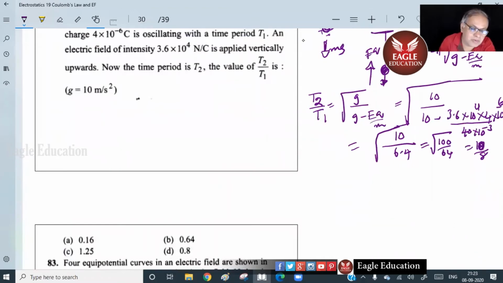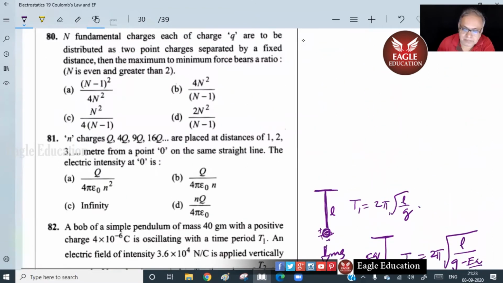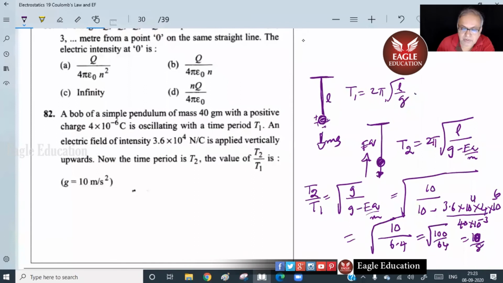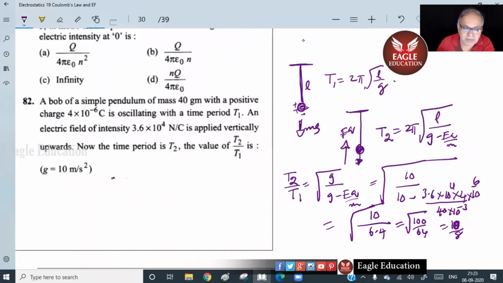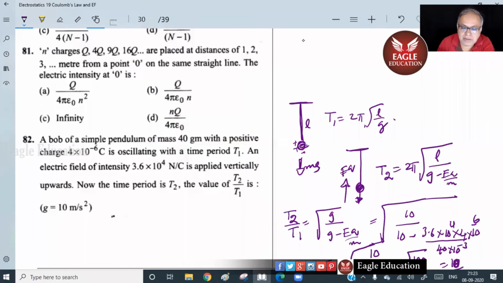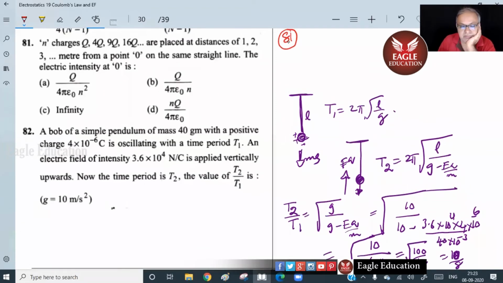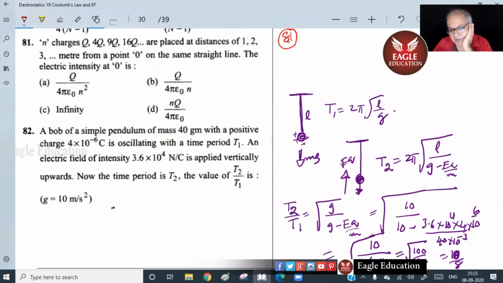Actually, should I really do this? Should you not do that? Calculations. So this is over. Those people who did not do, look at that and check for this 81. I did everything here, including the calculations.